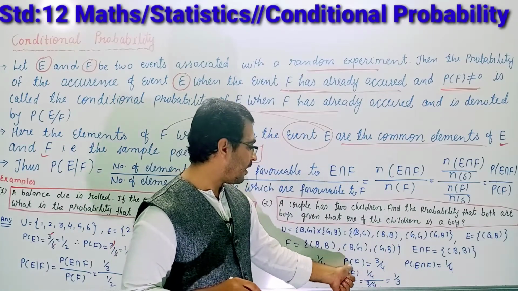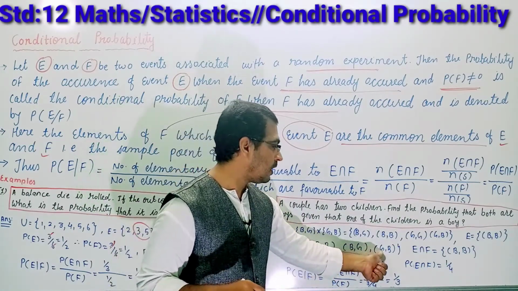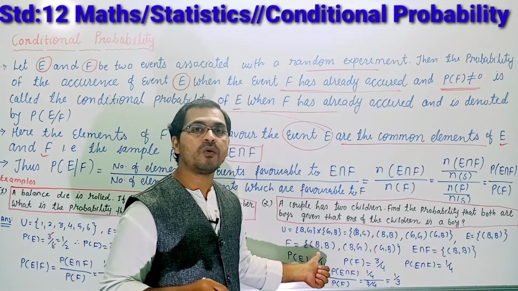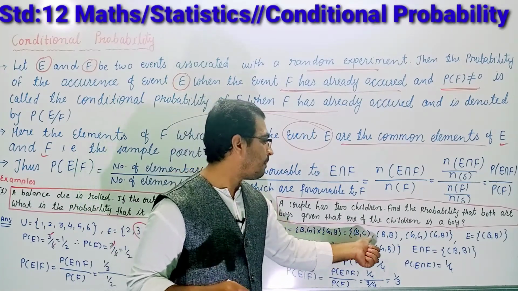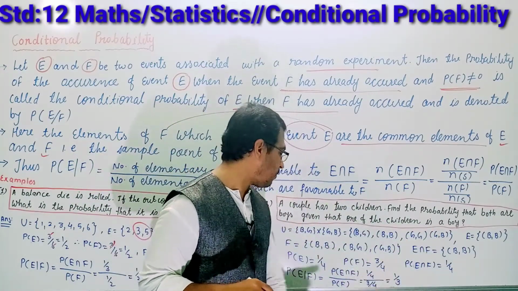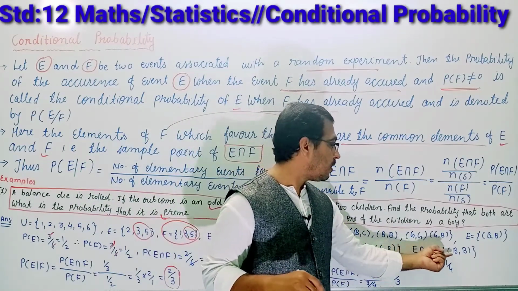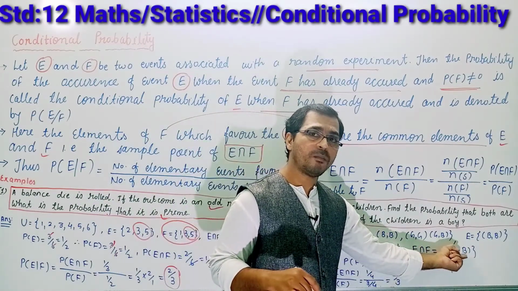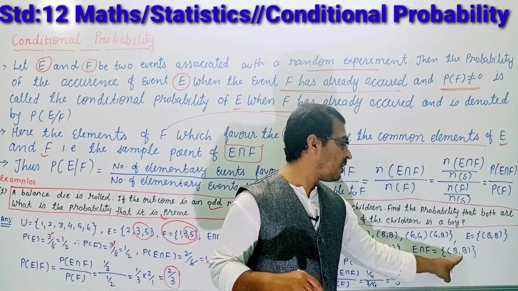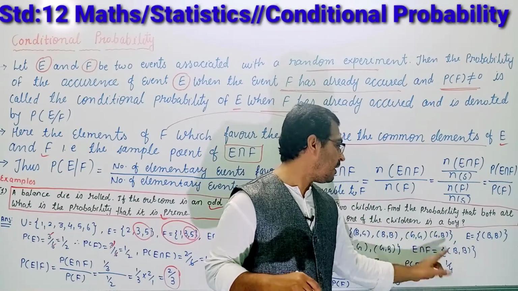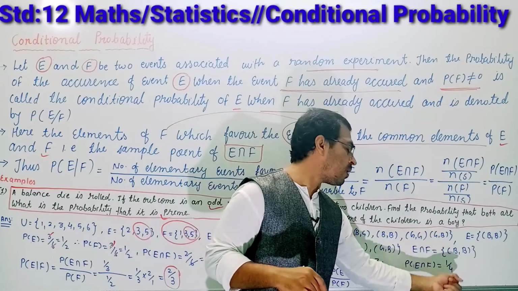And similarly probability of F, 1, 2, 3. There are 3 favorable outcomes and the number of sample points is 4, so 3 by 4. And the probability of common sample point, both are boys, is only one event, so 1 divided by number of sample space, so 1 by 4.